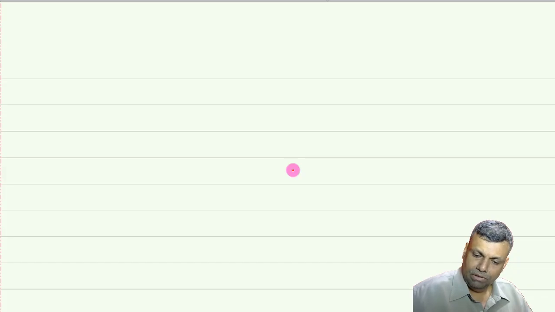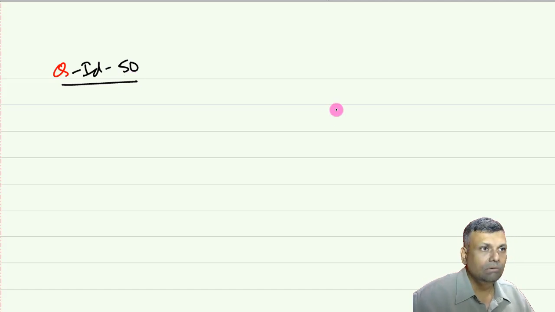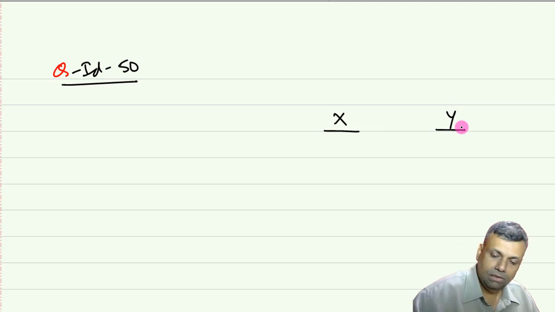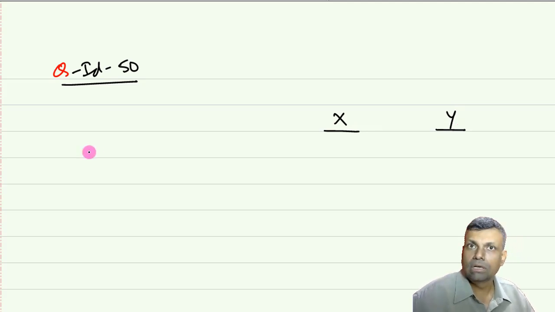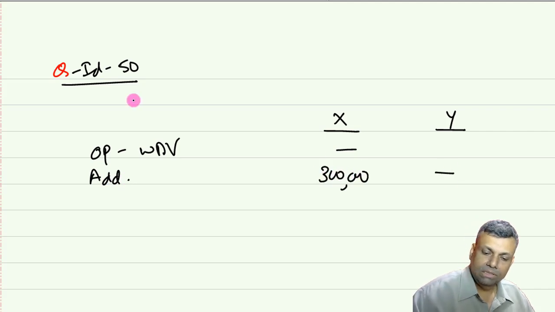Okay, so first of all, let me just open up with my answer. Question ID number is 50. I will just say Mr. X and Mr. Y, because I have to give the treatment for both of them. The original acquirer is Mr. X, so I'll start with our standard format. Opening WDV will not be there. Additions made during the year for that particular gentleman is 3 lakhs. I will just call this year number 1.